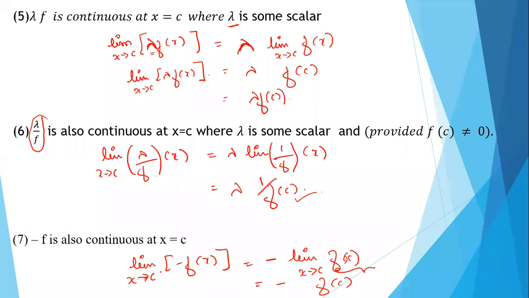So we get limit of the function is same as the functional value at x is equal to c. So minus f is also continuous. Got it, right? How to prove? Just you have to replace the limit with the functional value, because here already they have given that f and g are continuous.